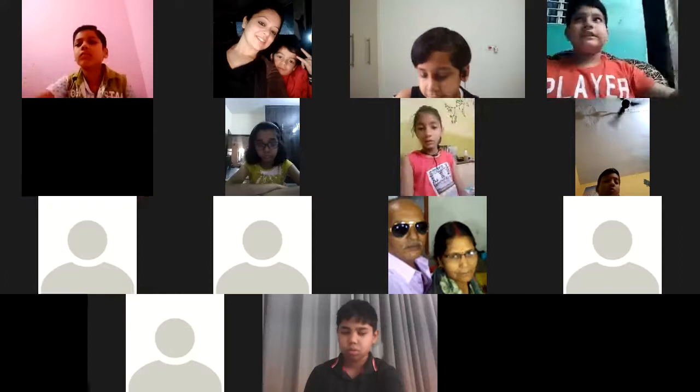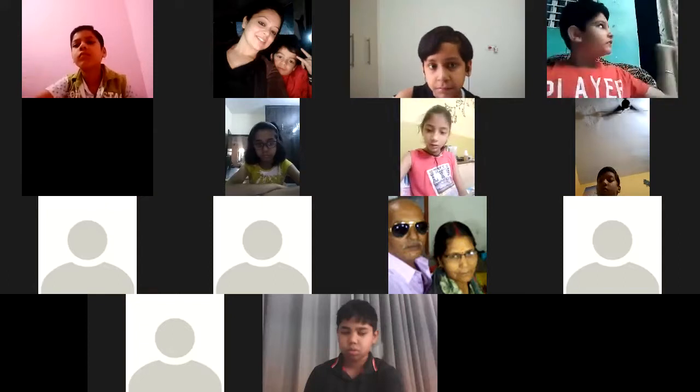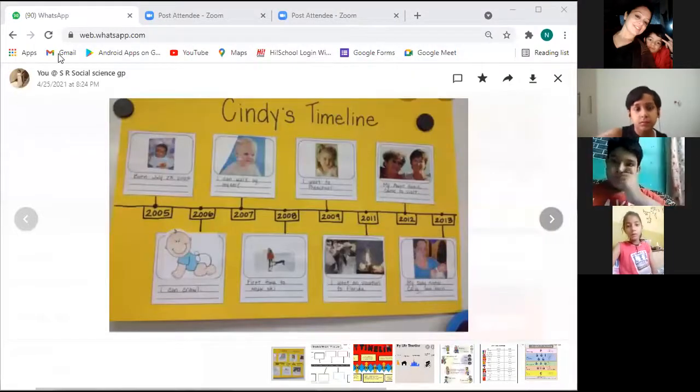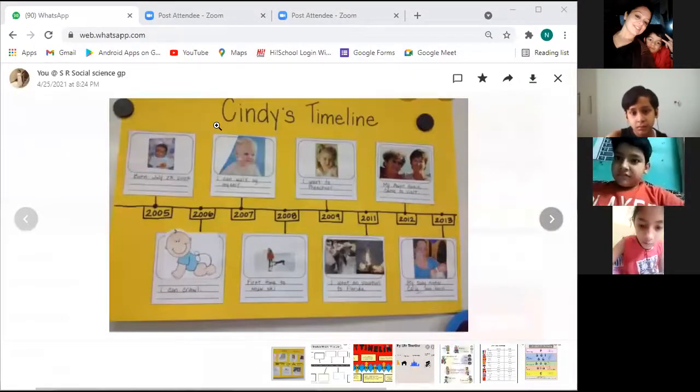Looking at a very simple example of a timeline. Can you all see the screen? Yes. Now what is it? This is Cindy. Cindy is this child's name. This is Cindy's timeline.